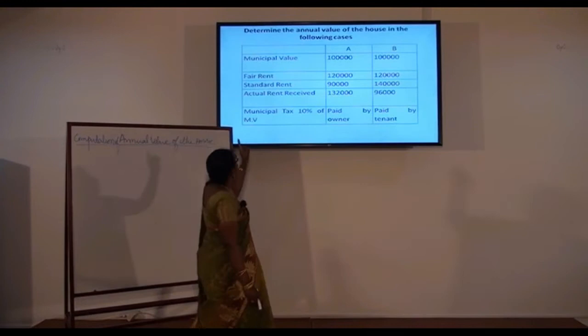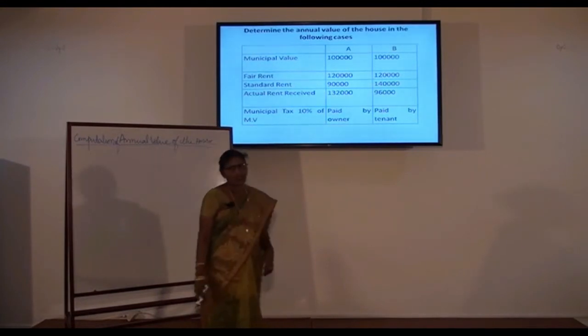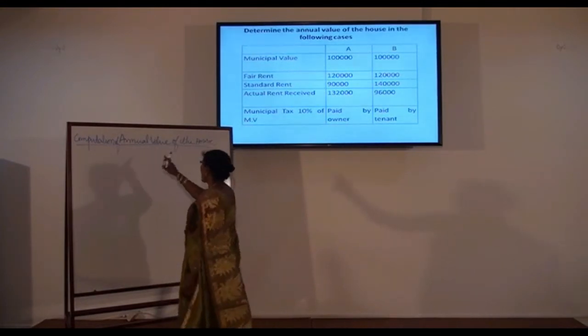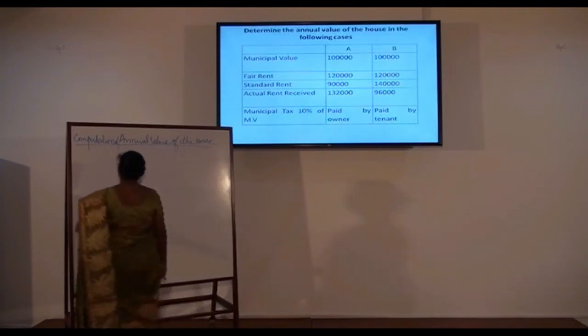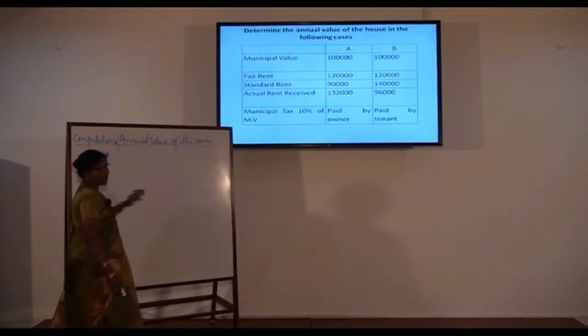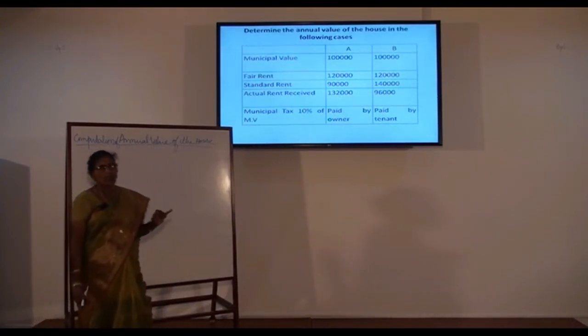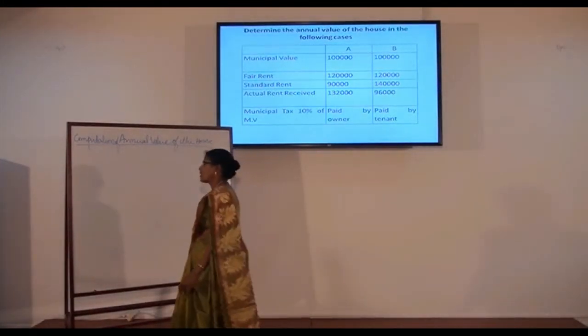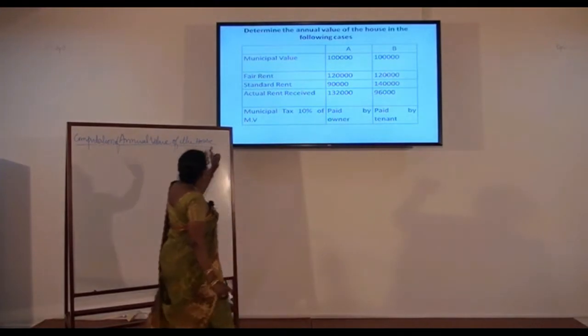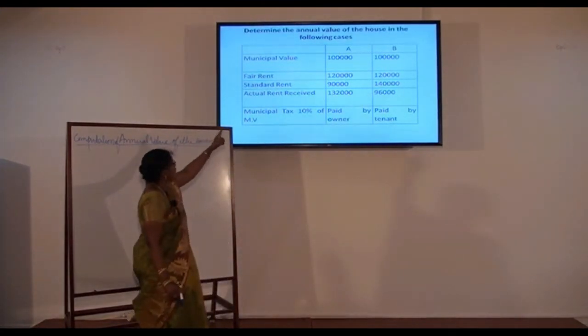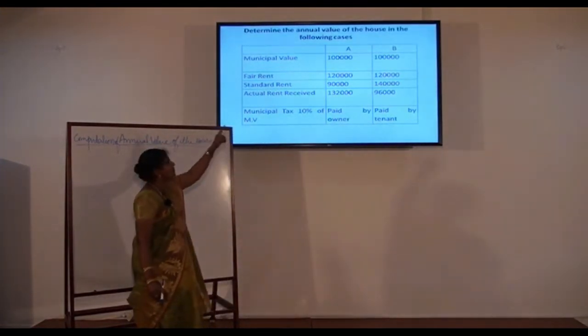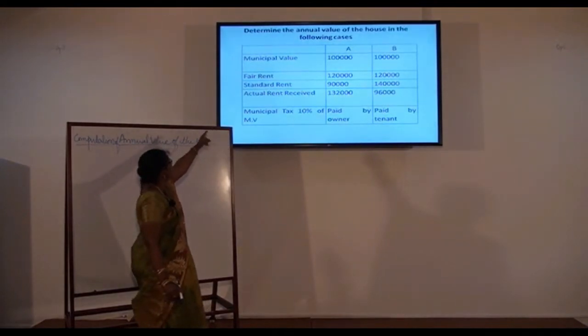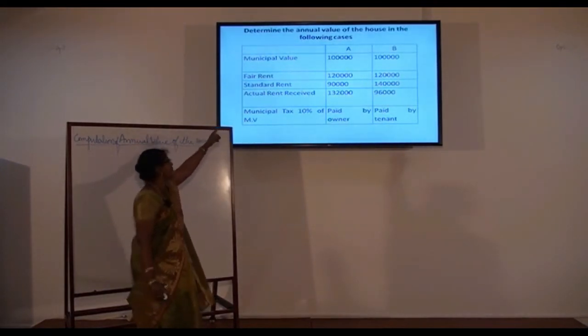Now the question is, determine the annual value of the house. So while calculating the annual value, the first step, determine the reasonable expected rent of the house. Expected reasonable rent of the house is municipal value or fair rent, whichever is high, subject to a maximum of standard rent.